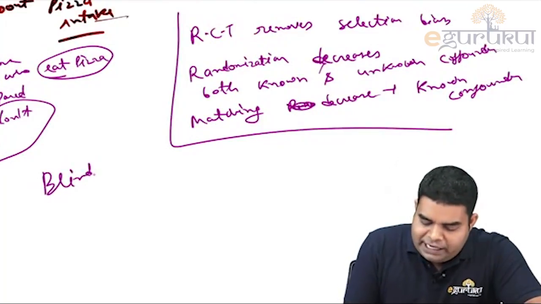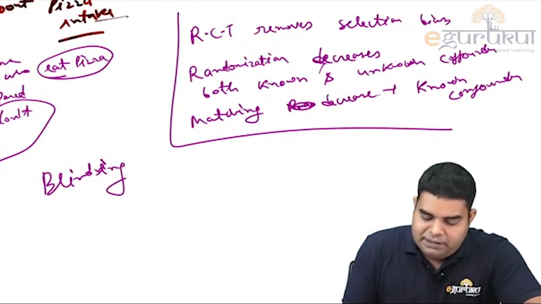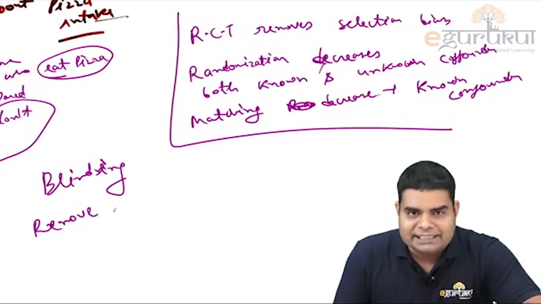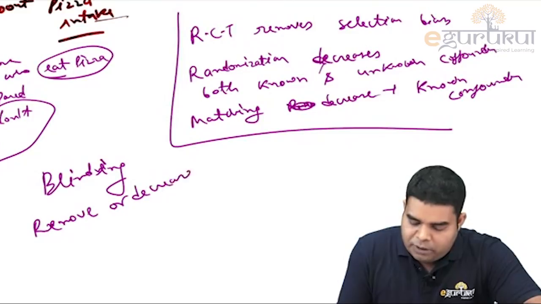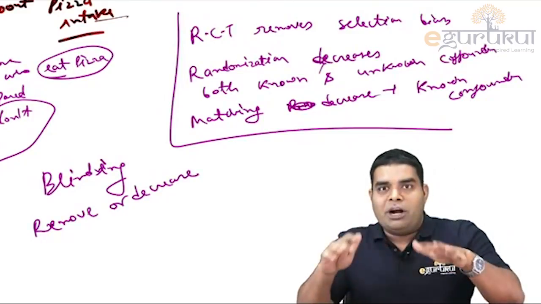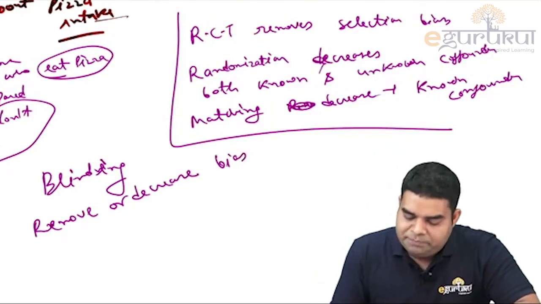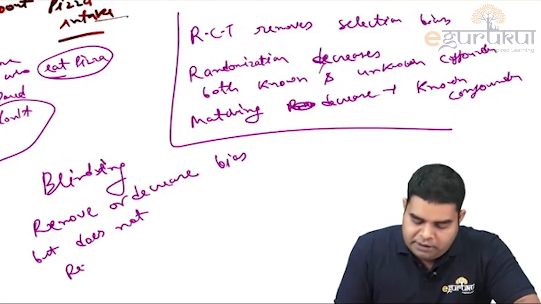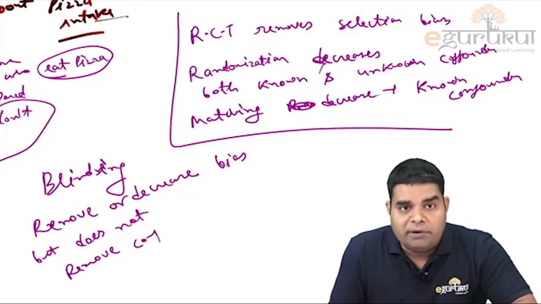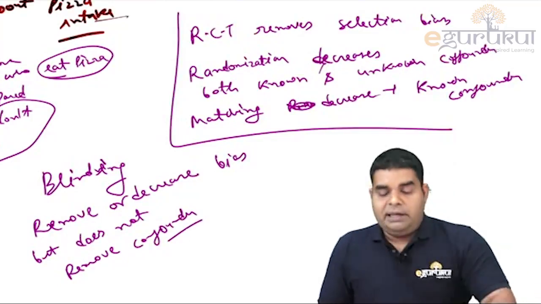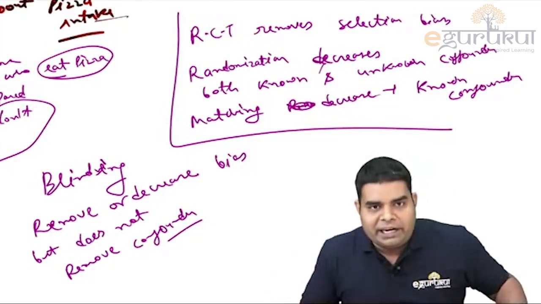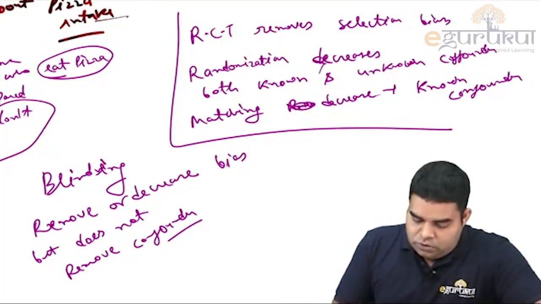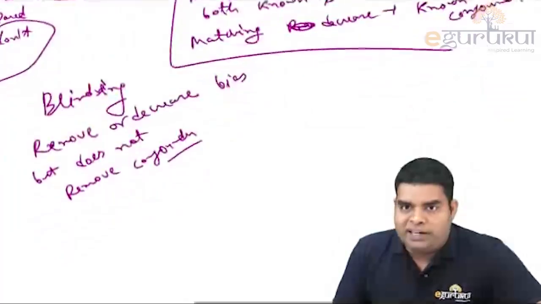And we also do blinding in RCT. So this blinding decreases bias, because if we are blind, then we cannot be biased. But it does not remove confounders. Remember, blinding does not remove confounders. Confounders are removed by randomization when we are randomly allocating them, and matching removes known confounders.